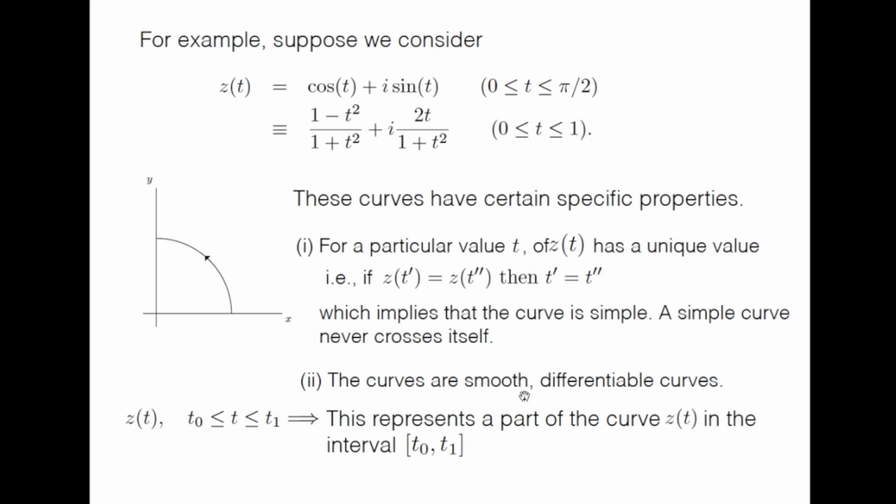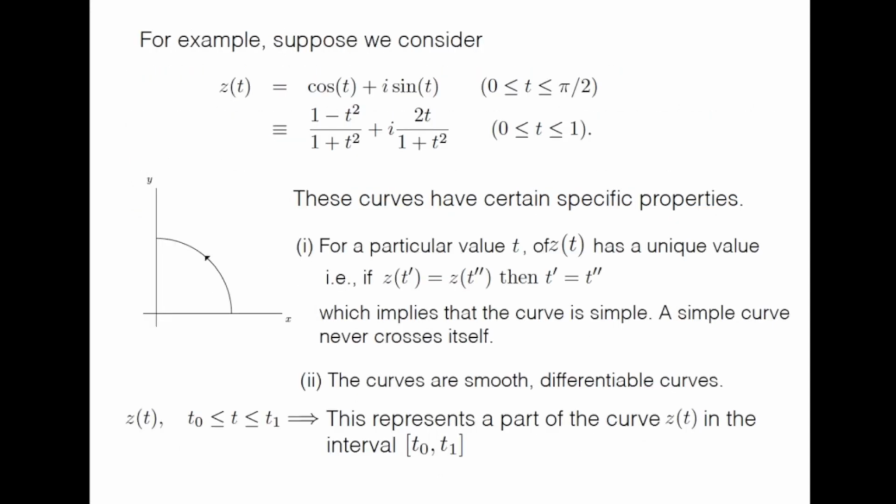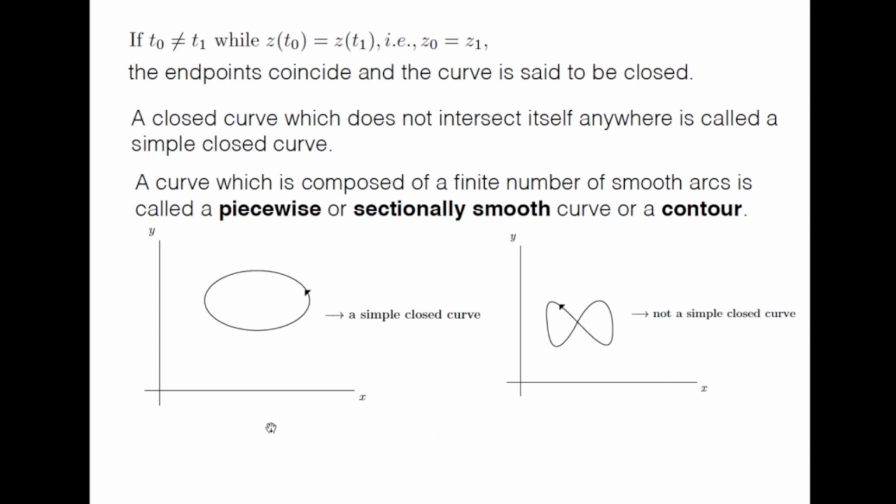And as I mentioned earlier, the curves are smooth differentiable curves. So z(t), where t is between t0 and t1, represents a part of the curve z(t) in the interval t0 to t1. As given in this example, this is a part of the curve in this interval shown here. Now the two endpoints, t0 and t1, are shown here. If t0 is not equal to t1 while z(t0) equal to z(t1), that is, the two endpoints coincide, then the curve is said to be a closed curve.